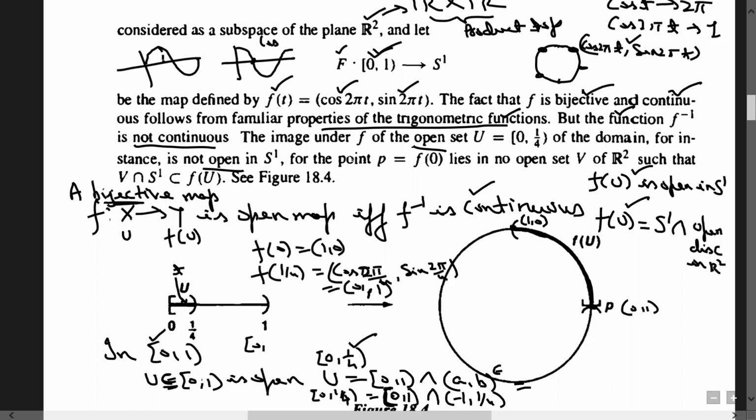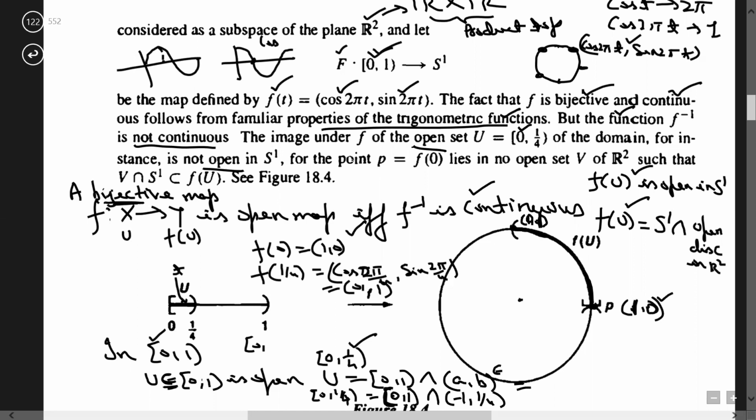Look at f of 0. f of 0 is (1, 0). This point is included because 0 is in the domain here. So f of 0 is equal to (1, 0). This point is included. Whereas f of 1 by 4 is (0, 1). This point is (0, 1).